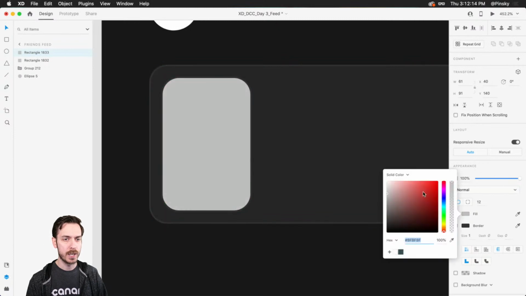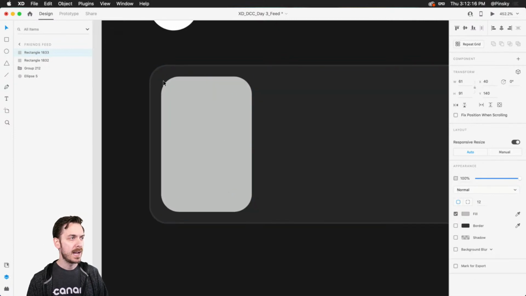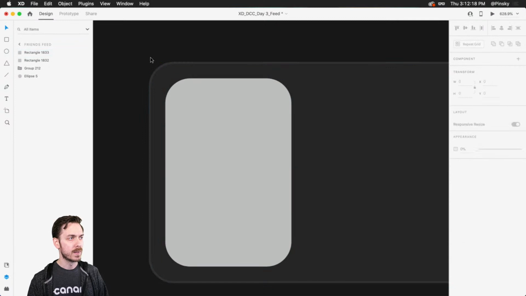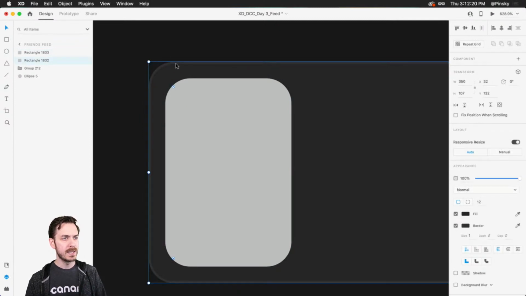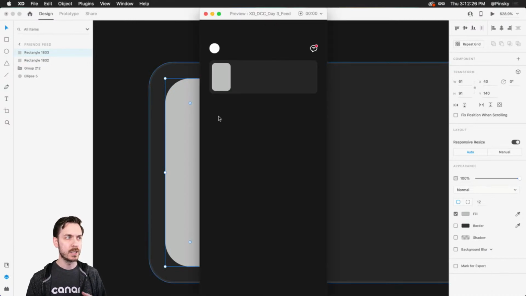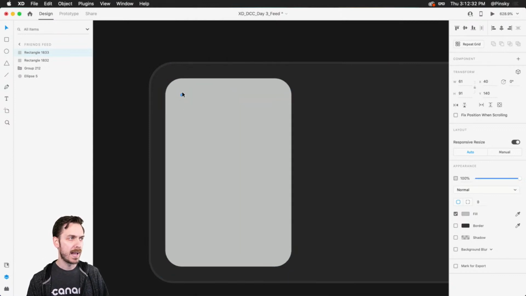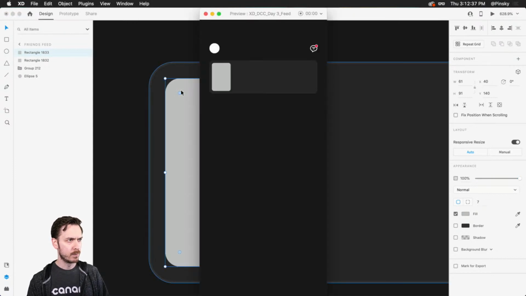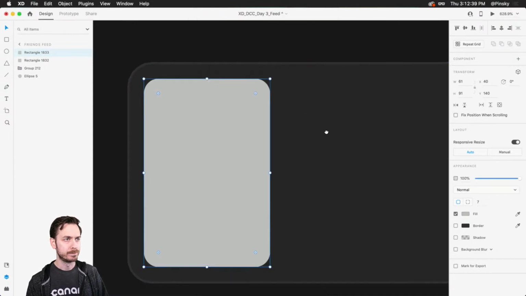So let me very quickly just change this to a placeholder color. And what you're noticing at the top here is that the container in the background is 12 pixels, the corner radius, and this shape is also 12 pixels. But visually, because that shape on the inside is smaller, it looks off. So in that case, I'm just going to drag this back out until visually it does match. Somewhere in that area there looks pretty good.